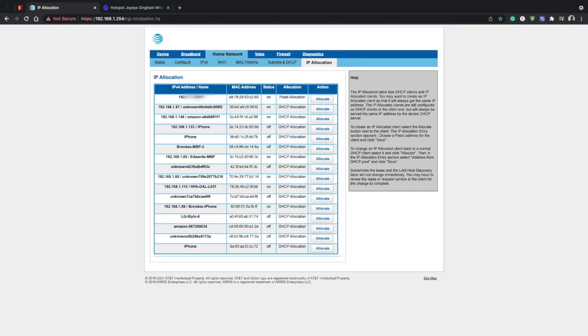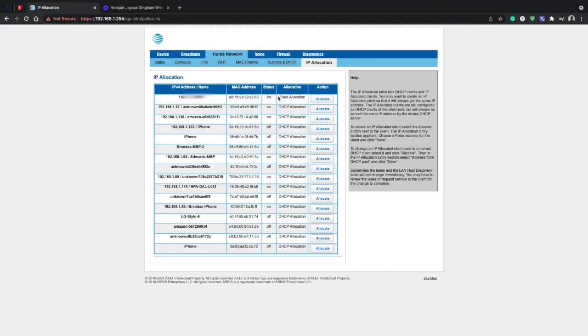So let's say Bobcat Miner should be on the IP allocation list, because it's connected through Ethernet and I've been using it every day with my Wi-Fi. You see how it does not show Bobcat. I will simply search my IP address, and then I find it under IPv4 address name. Where it says status, make sure it says on for IP allocation, and then for allocation, you notice that everything else has DHCP allocation.